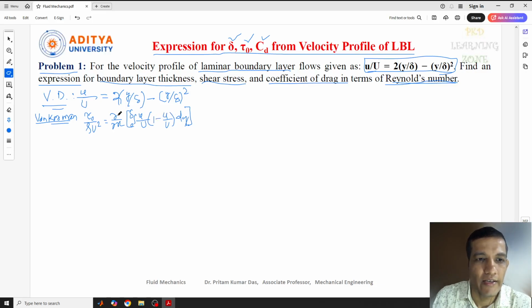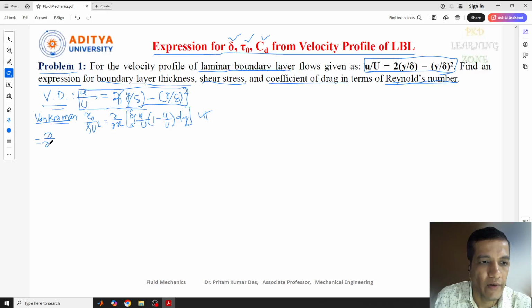Now the velocity distribution, small u by capital U, is given already. So we need to put this value of small u by capital U in this equation. Here, how many small u by capital U are there? One is here, another one is here. That means at two places we need to put the value. So this will be a lengthy derivation. First let us apply this value.